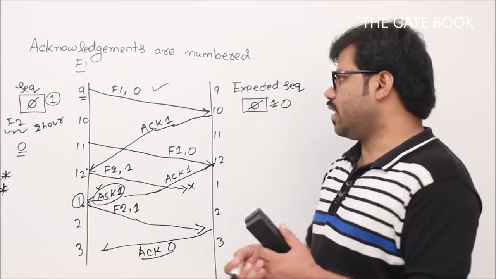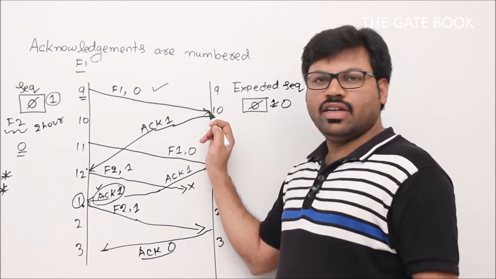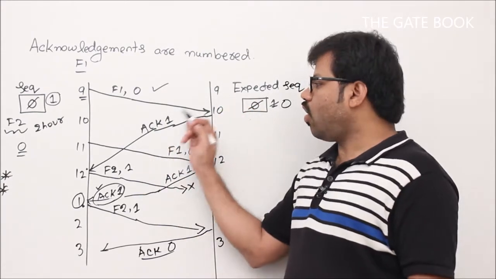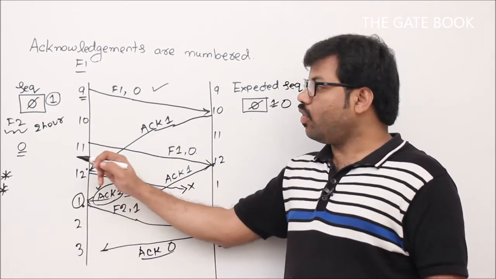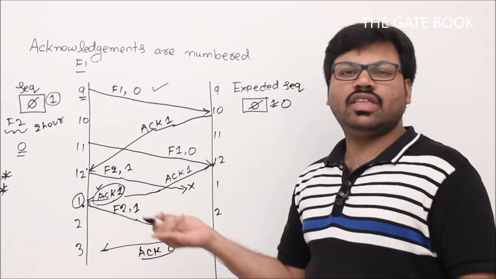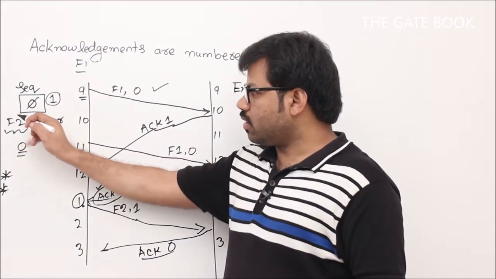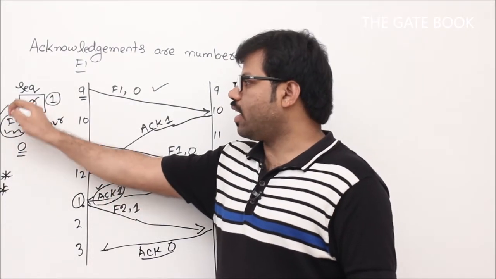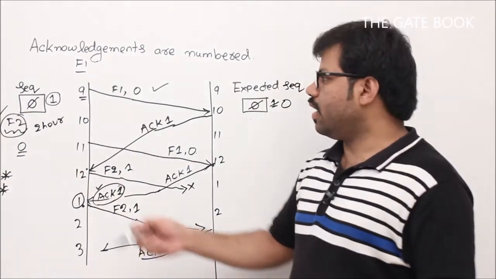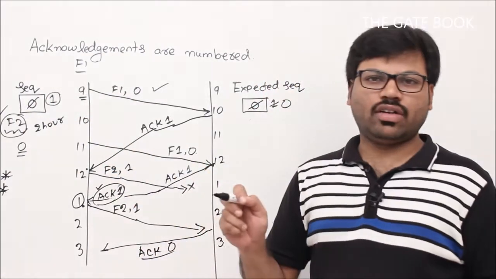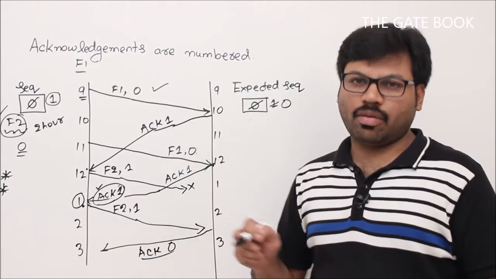Second thing, if it is successfully transmitted, then your receiver is going to send the acknowledgement. If that acknowledgement is successfully received before the timer times out, then your sender is going to take another frame, the second frame, and he is going to change the sequence number. Now again the same process will go on. So this is about stop and wait protocol.